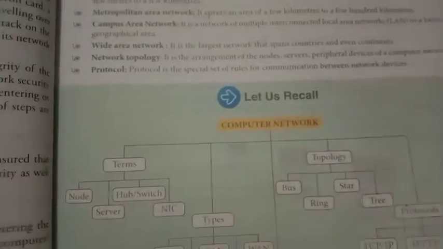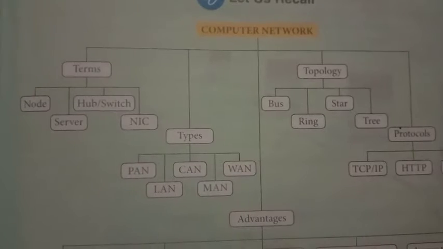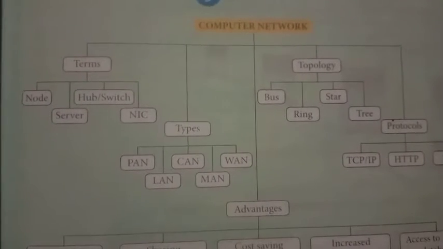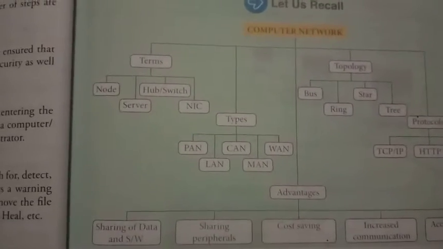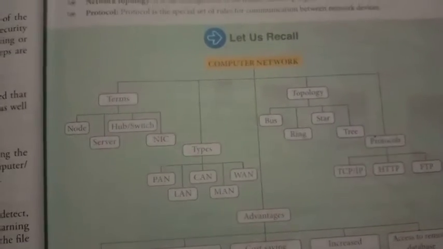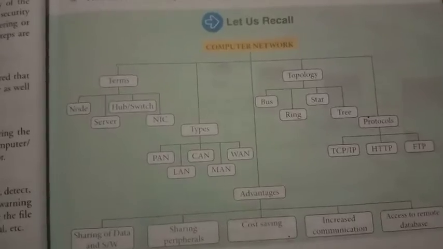And now moving forward to the MCQs of the chapter. What you have to do, students? This one is also very important. You have to learn this computer network. We divided computer network into 5 parts: terms, types, advantages and protocols.